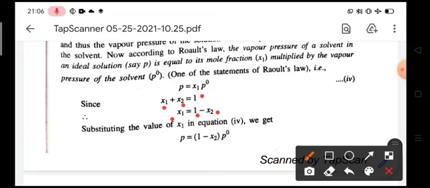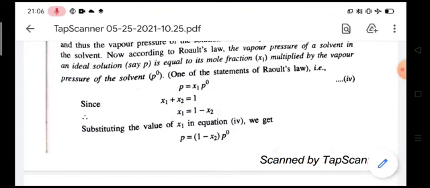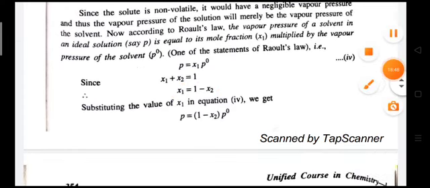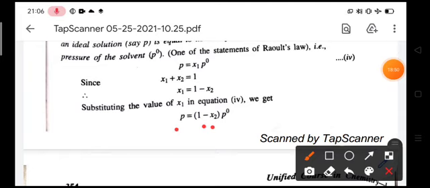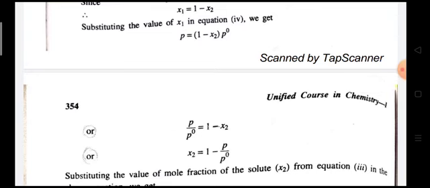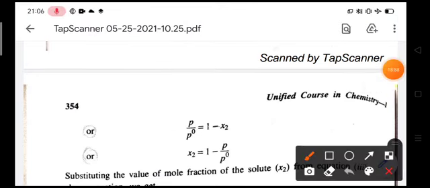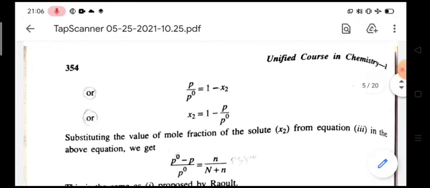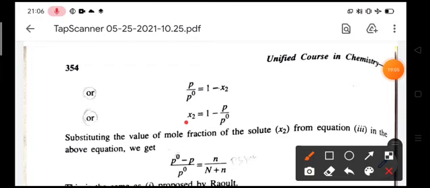Substituting the value of x1 in equation 4, we get P is equal to 1 minus x2 into P naught. So bringing the P naught across, P by P naught is equal to 1 minus x2. Therefore x2 is equal to 1 minus P by P naught.